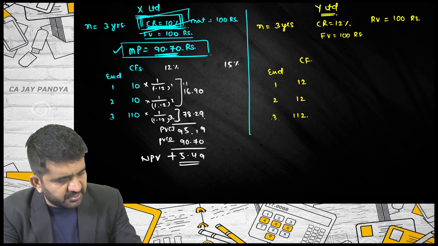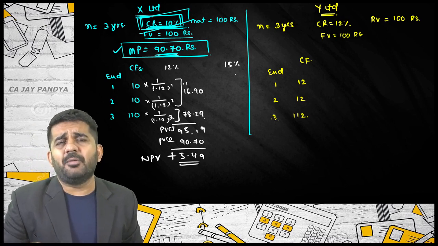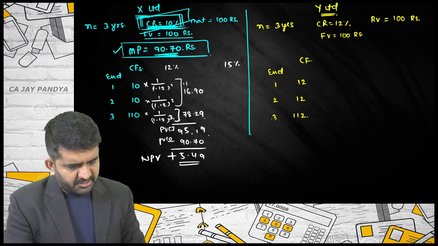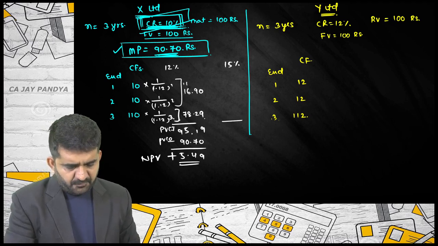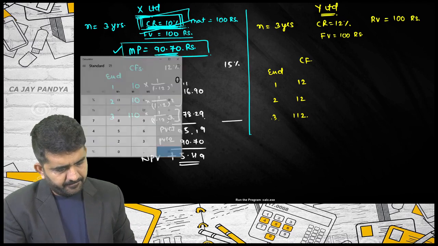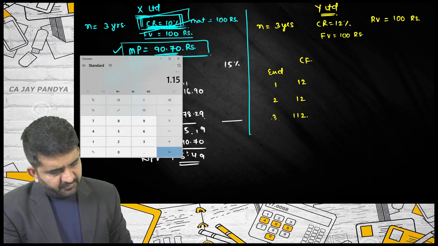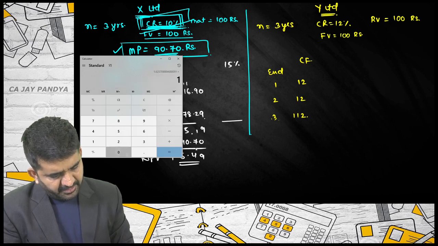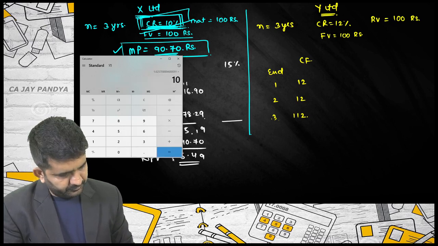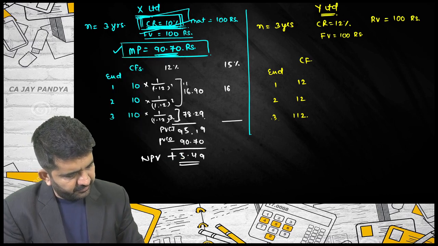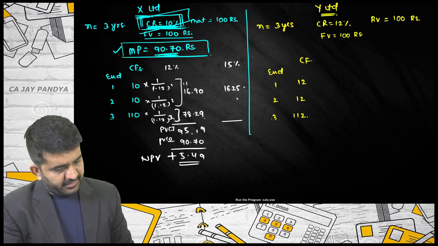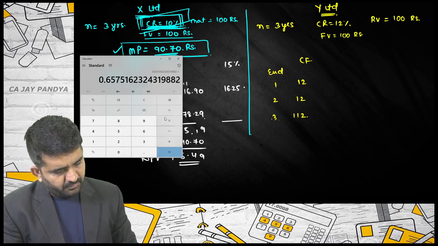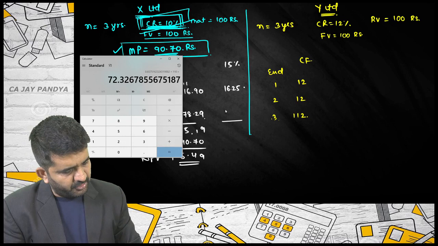Let me try out 15%. I'm just teaching you a method of finding IRR. At 15%, the present value of cash inflow is 1 divided by 1.15 multiplied by 10, which is 8.70, plus 7.56, which is 16.25, and 1 divided by 1.15 cubed multiplied by 110 is 72.32.